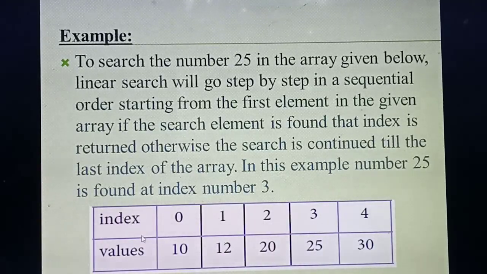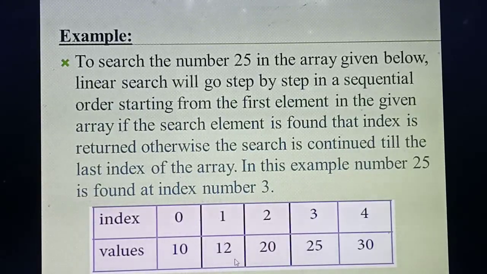So listen. First, compare the search key value. What's the search key value? 25. First, you compare with the first place. What's the current value now? The first value is 10. So always your mind value is 25, and you compare 25 with 10. Whether this value is 25? No. So what output will you get? Match not found. That means move to the next position.